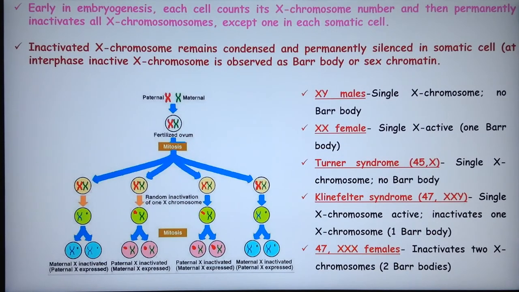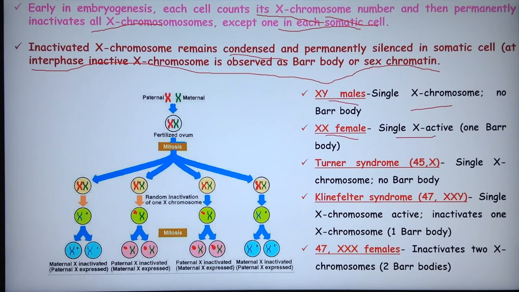So early in embryogenesis, each cell counts its X chromosome number. How the counting is done, we'll briefly discuss, and then it permanently inactivates all X chromosomes except one in each somatic cell. So the inactivated X chromosome remains condensed and permanently silenced in the somatic cell. At interphase the inactive X chromosome is observed as a bar body or sex chromatin. So in an XY male, single X chromosome, no bar body. XX female, single X active, one bar body.